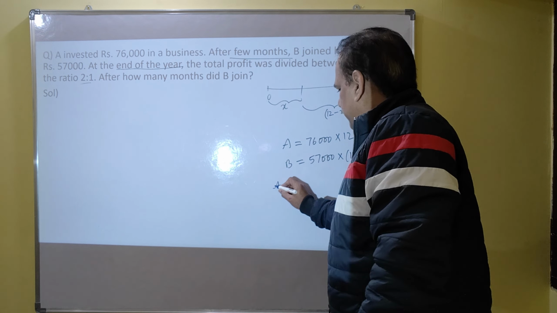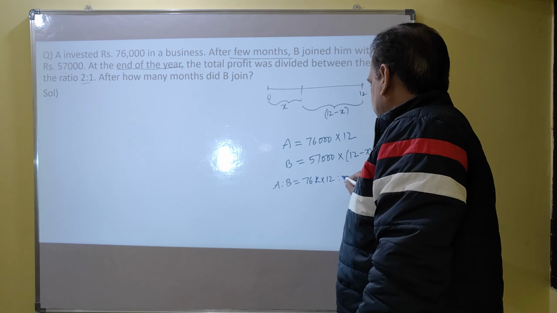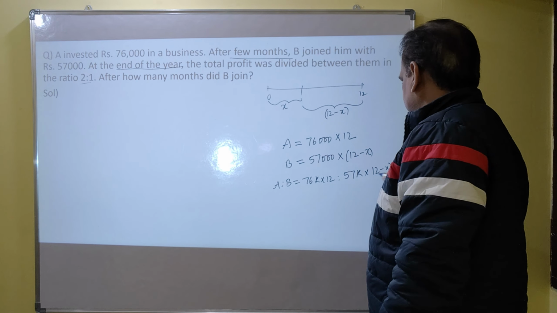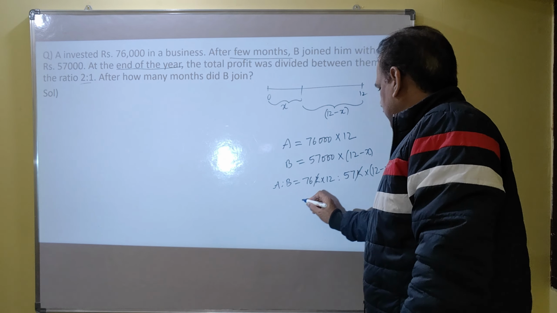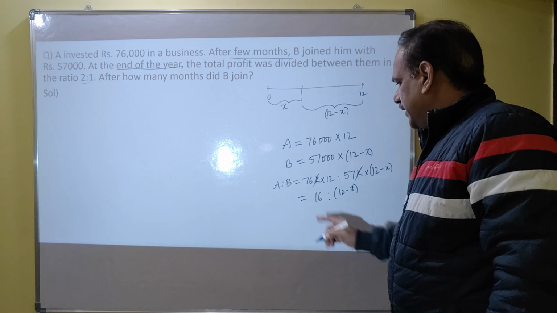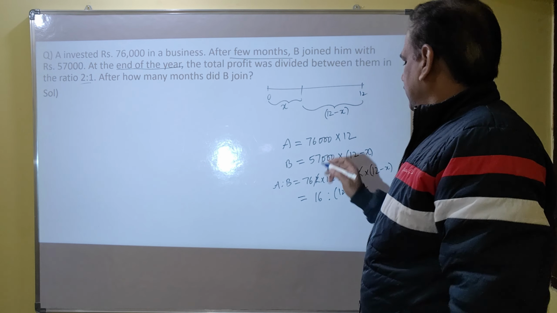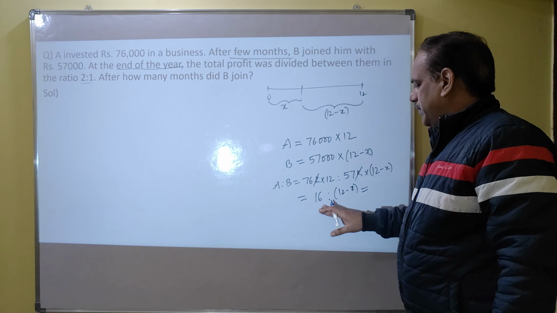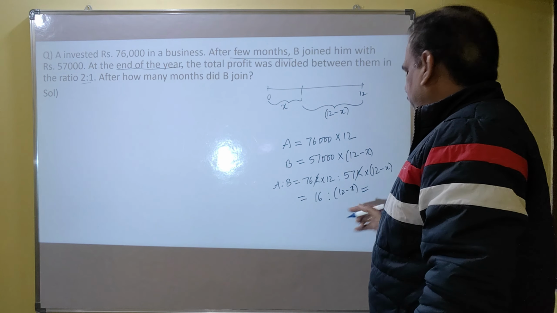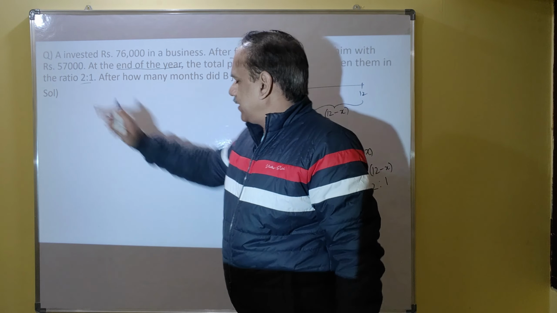So what is the ratio of their investments? 76k into 12 is to 57k into 12 minus X. So it is 16:12 minus X, A is to B. Now this is actually the ratio of their investments. That should be equal to the ratio of their profits. So it must be equal to 2:1 as it is given, right?